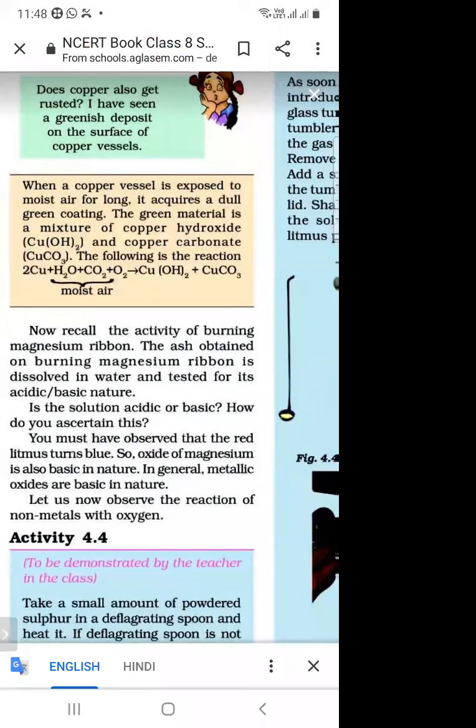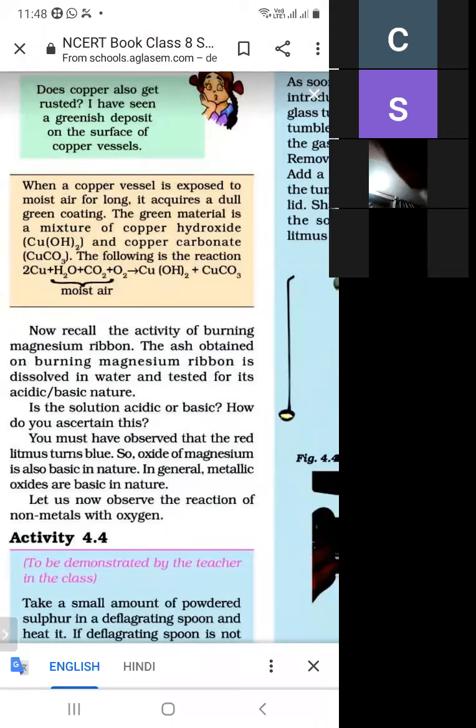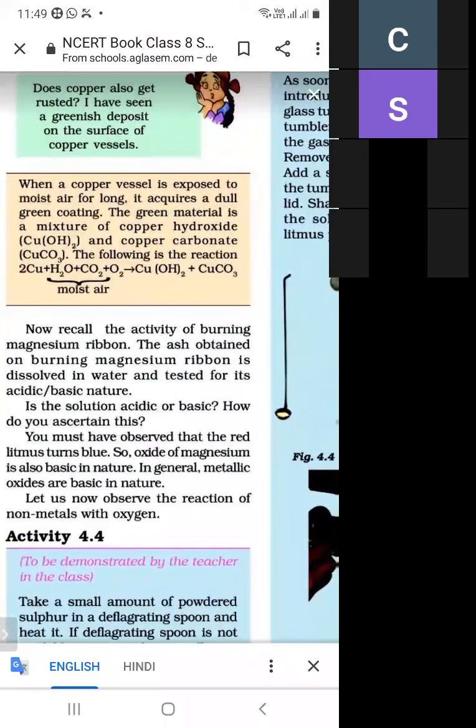So what is the activity of magnesium ribbon? When magnesium ribbon is burnt, magnesium oxide is formed. And when iron comes in contact with water, oxygen and air, iron oxide is formed.